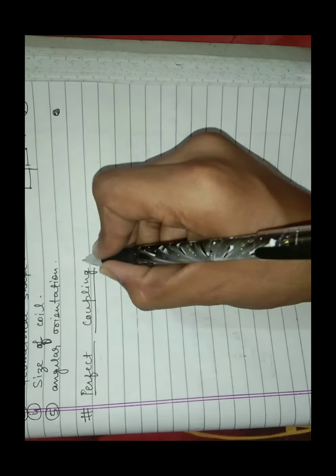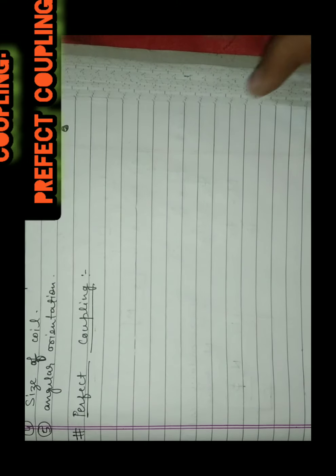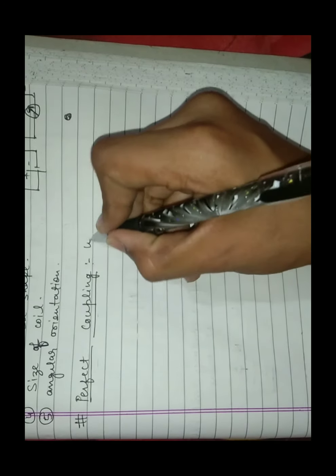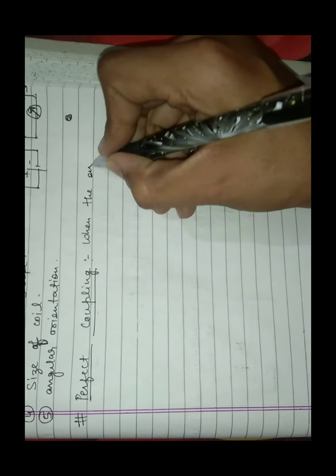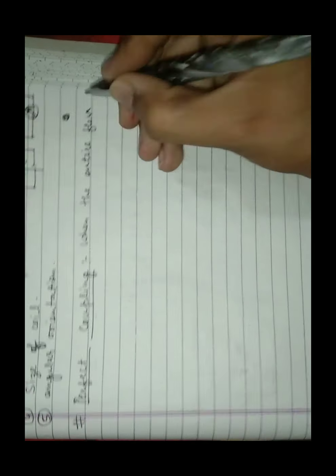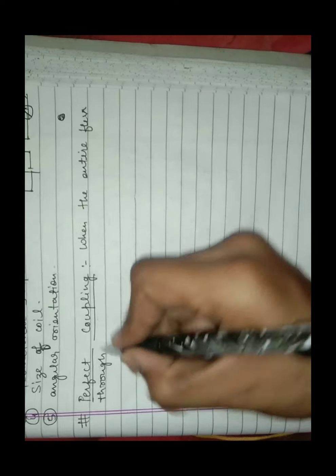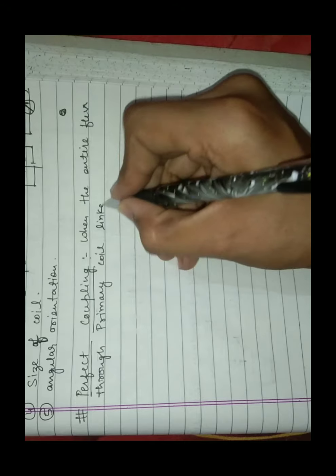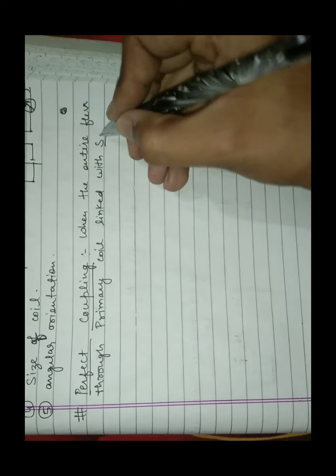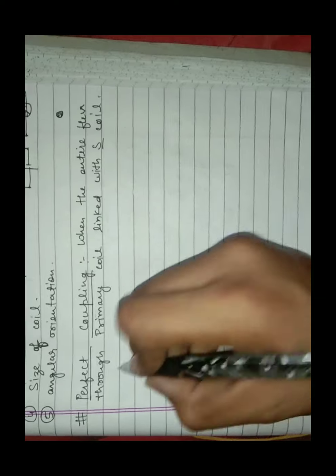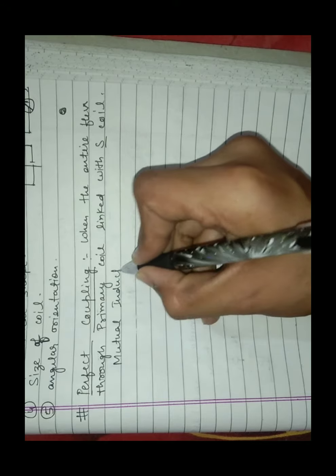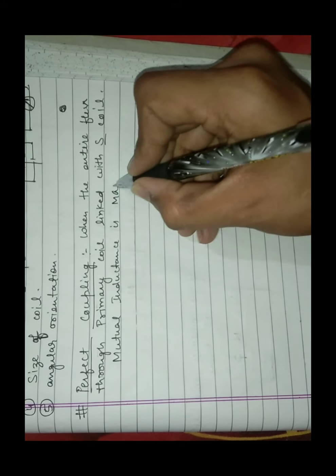Perfect coupling: when the entire flux due to the primary coil is linked with the secondary coil, it is known as perfect coupling. That is, the mutual inductance is maximum.